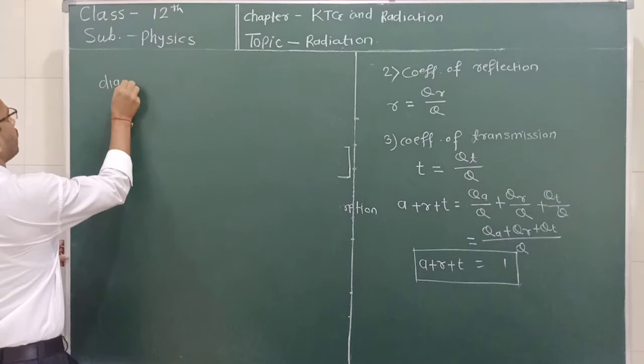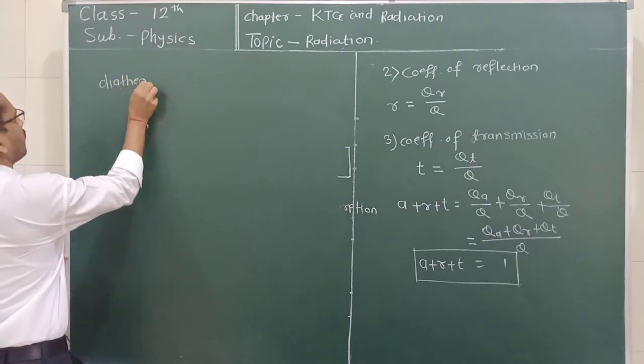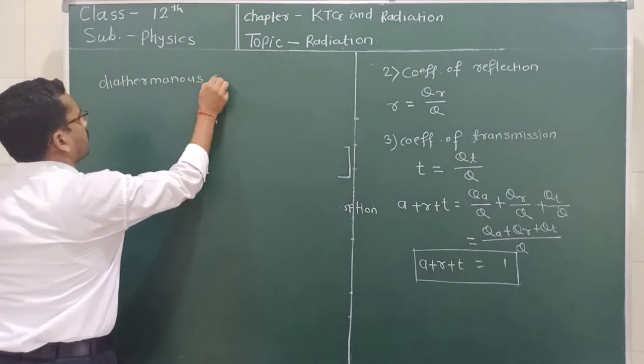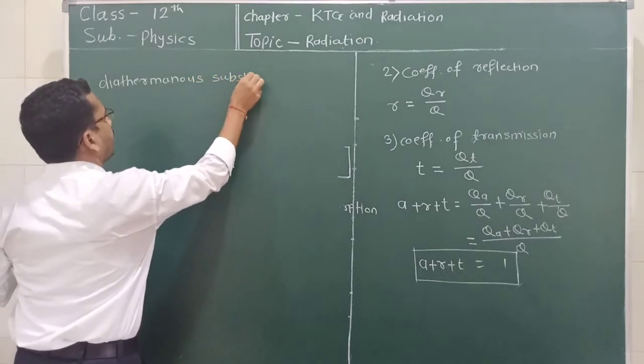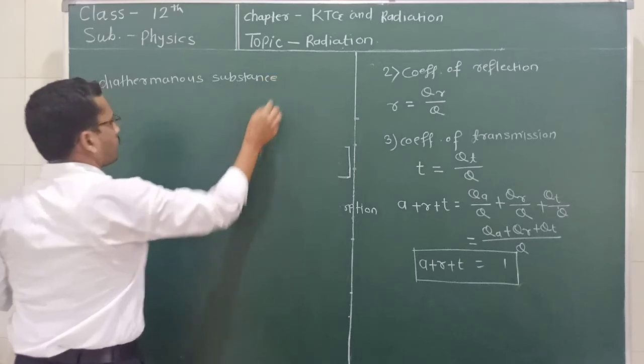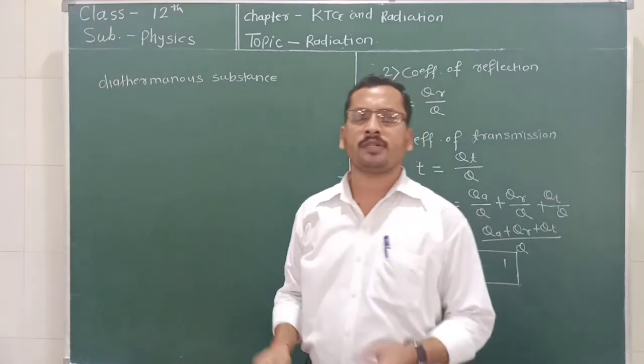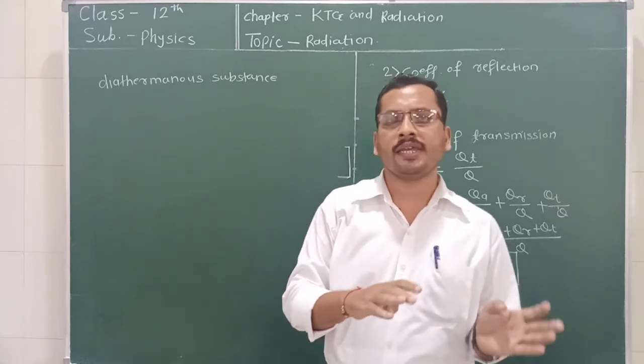This is a diathermal substance or diathermalous body. It means the body or substance through which the radiation can easily pass.